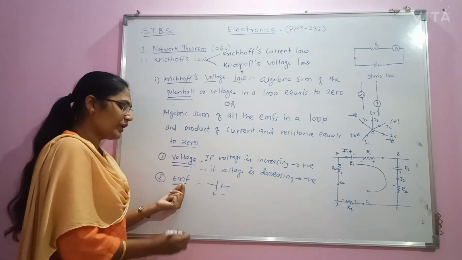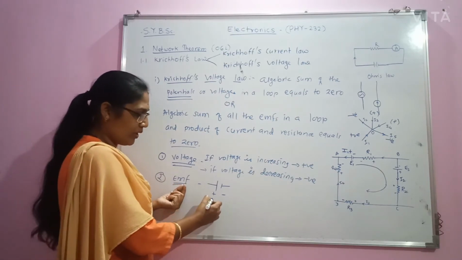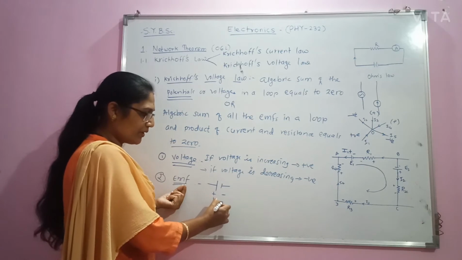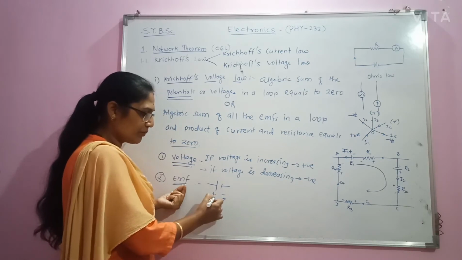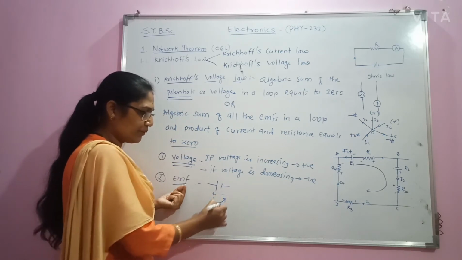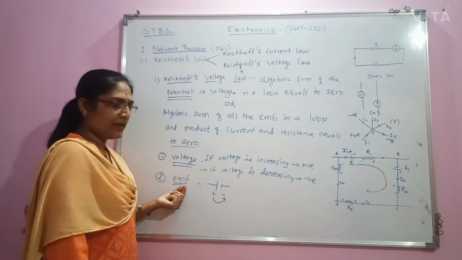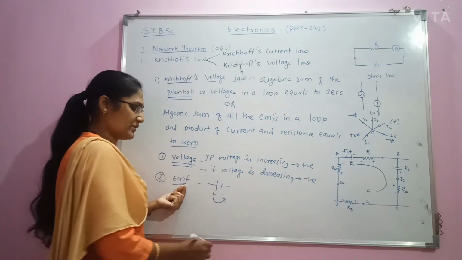If we are moving from the positive terminal of the battery to the negative terminal, then potential will decrease.